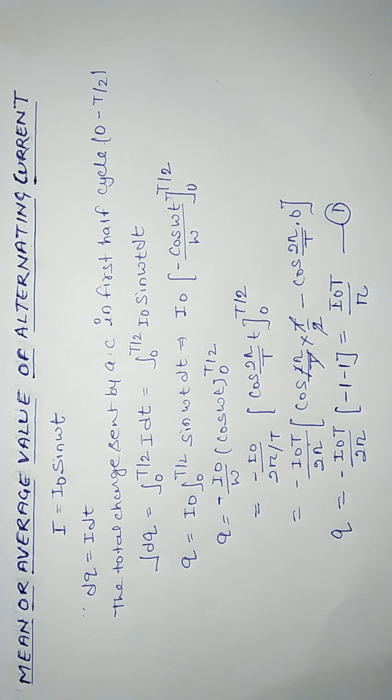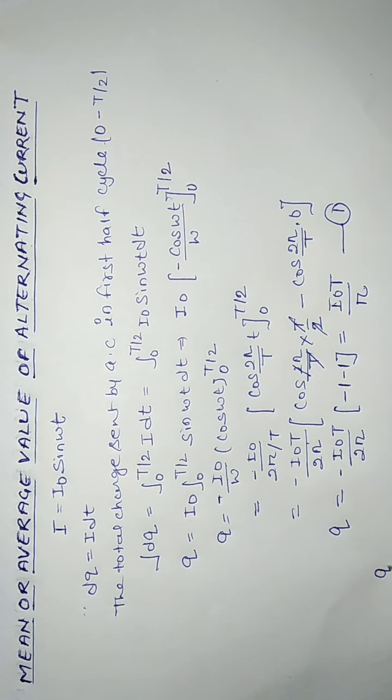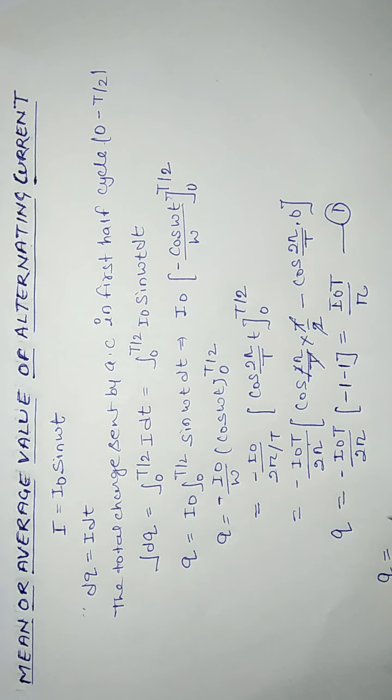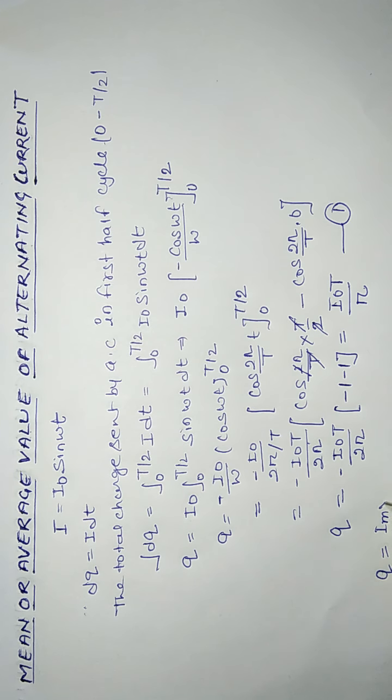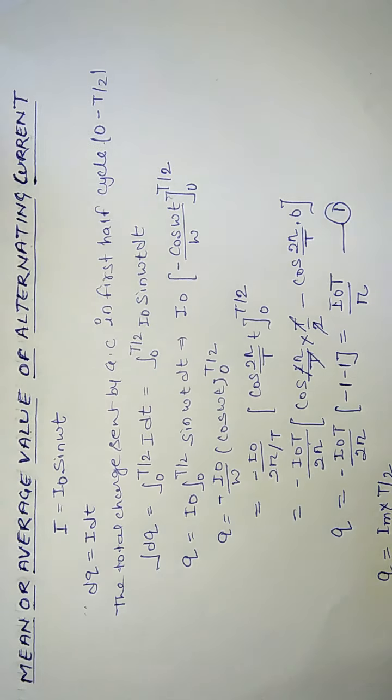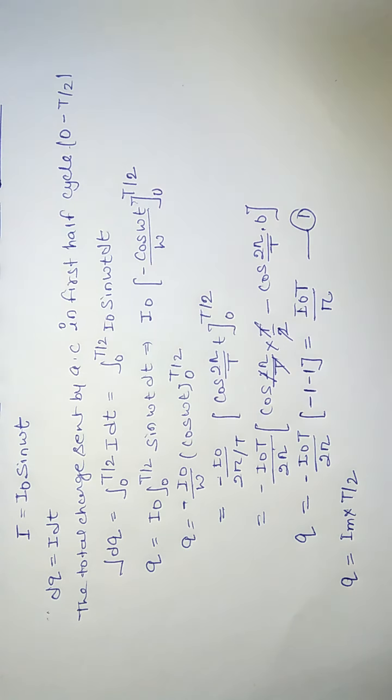If Im is the average value of alternating current in the first half cycle, then q is equal to Im into T by 2, because the time is T by 2. So this is equation number 2.